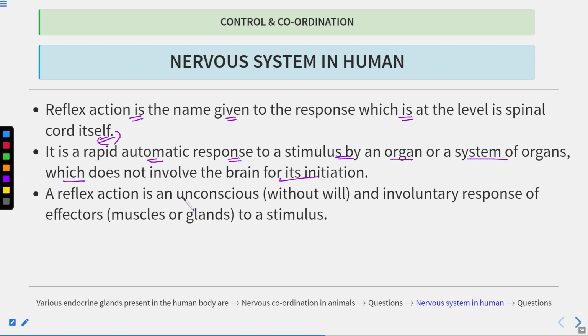A reflex action is unconscious, without your will, and is an involuntary response of the effector, examples of effector being muscles or glands, to a stimulus. So it is an involuntary response which is not under our control.